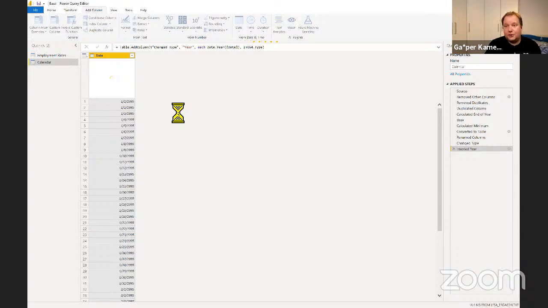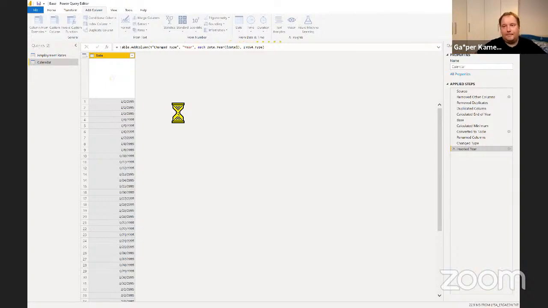So create a connection from the fact table, the employment rates, to the calendar. And then we're going to have to create our measures and finally visualize our data, right? Because thus far, all we saw was a table and some magic that we did with it to get to our data. And this is where things get really interesting.